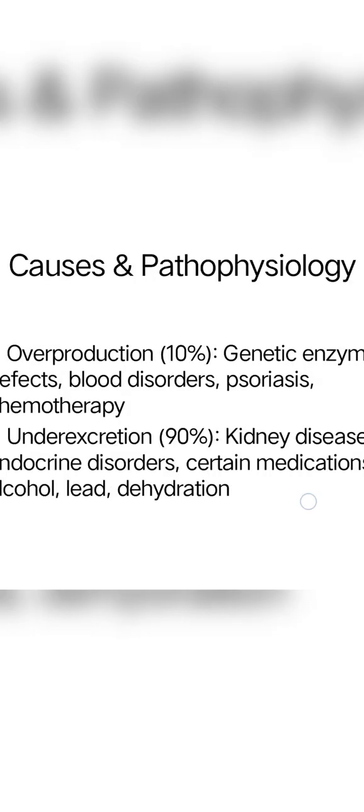So moving to the causes and pathophysiology. Gout happens when the body either produces too much uric acid or fails to eliminate it properly, causing crystal deposits in the joints and surrounding tissue. So it is due to overproduction or under excretion. The overproduction is due to a genetic enzyme defect, blood disorders, psoriasis or chemotherapy. Under excretion occurs in kidney disease, endocrine disorders or with certain medications. So the pathophysiology is that the body produces too much uric acid or fails to eliminate it properly. In kidney diseases or endocrine disorders, the body fails to eliminate it properly and this causes crystal deposits in the joints and surrounding tissues.